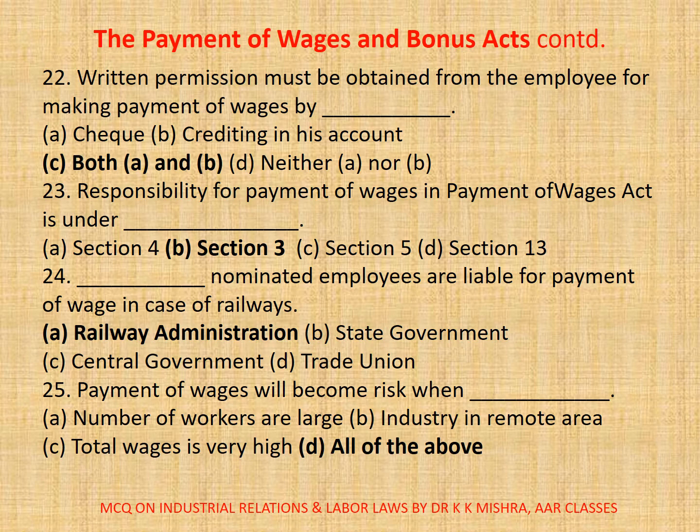25. Payment of wages will become risk when dash. A. Number of workers are large. B. Industry in remote area. C. Total wages is very high. D. All of the above. Correct option is D. All of the above.